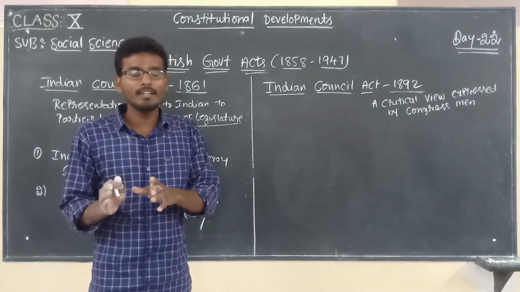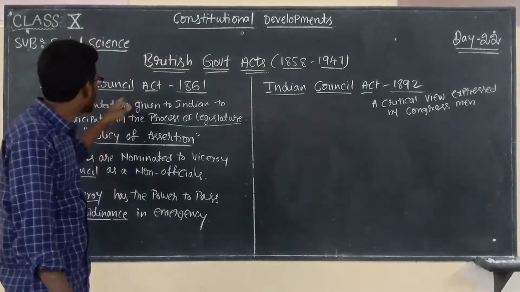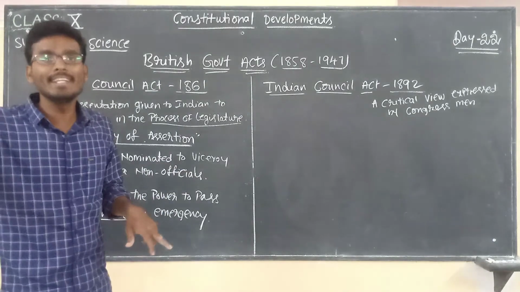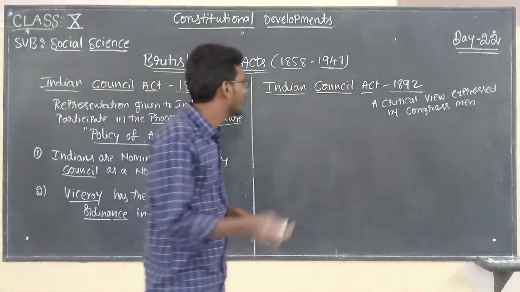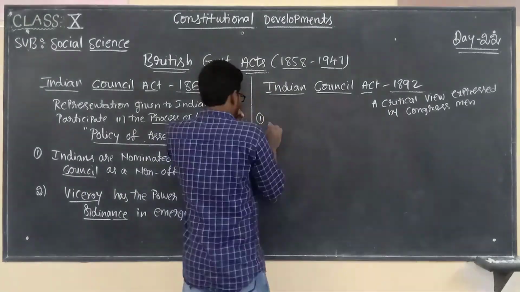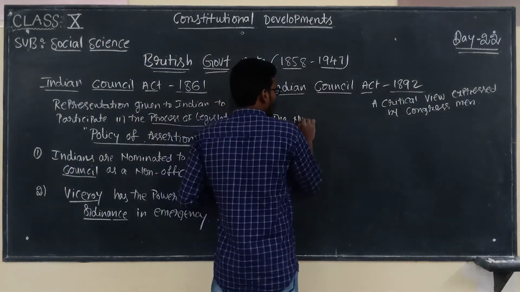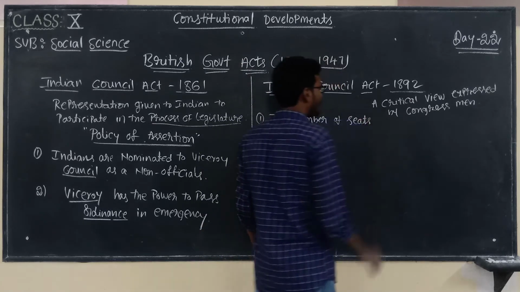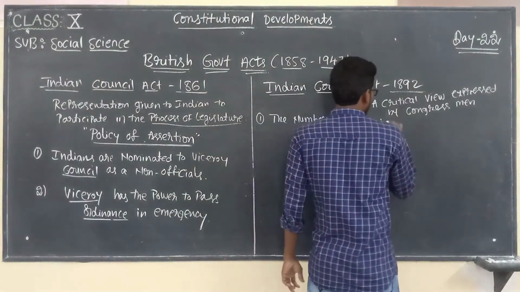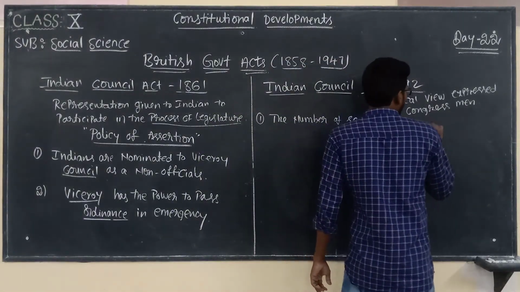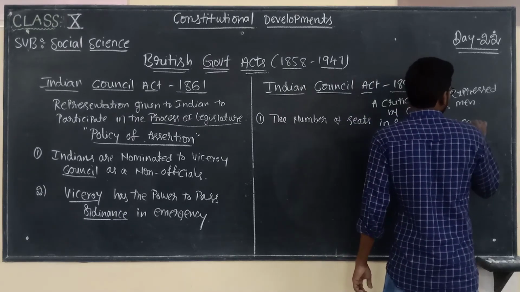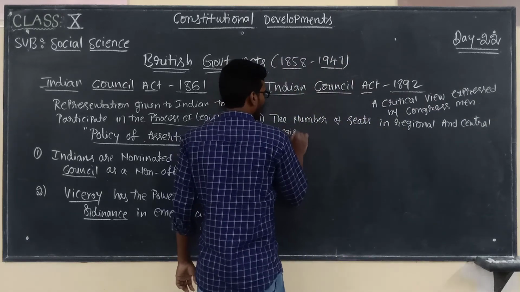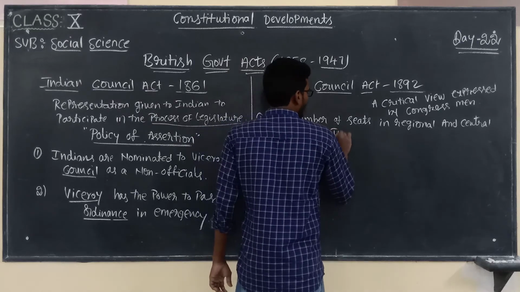The representation given to Indians in the Indian Council Act 1861 will be increased. So the first feature: the number of seats in regional and central legislature increased.